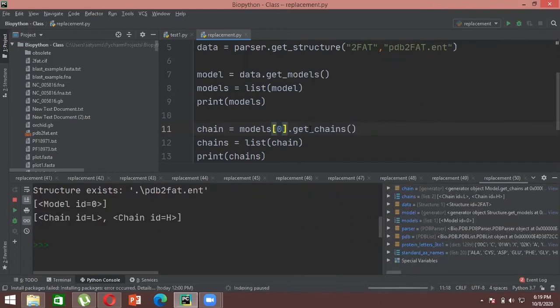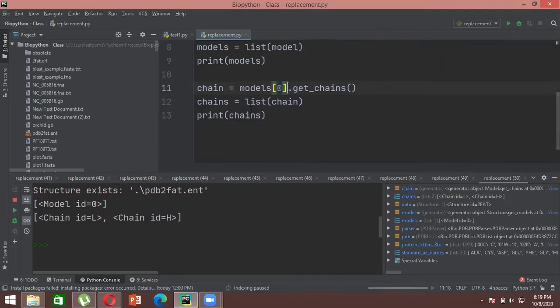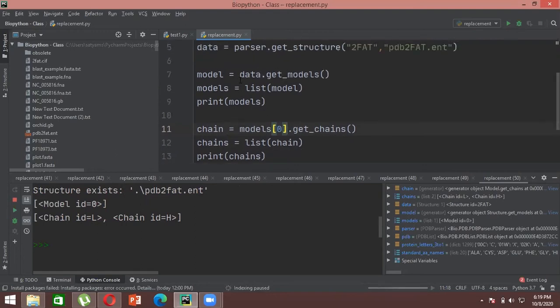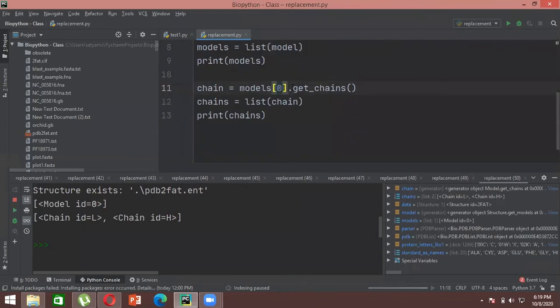So what is happening here is that you can't directly write it in one sentence. I was trying to write it in one statement, but that is not working. So just the way we have defined model here, the same way you can define your chain as well. First I've created a variable called chain, and I've called my model, the model at index number 0, and then I'm using the get_chains method and storing the list of chains in another variable, and then I print it. So it shows me that there are two chains out there, chain L and chain H. These are the two chains, and these are the corresponding IDs of those chains, right?